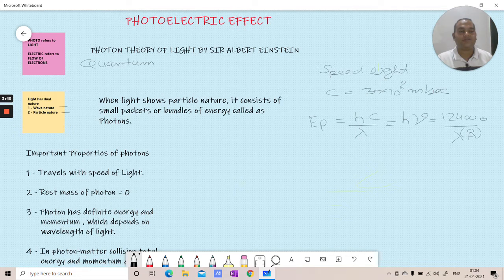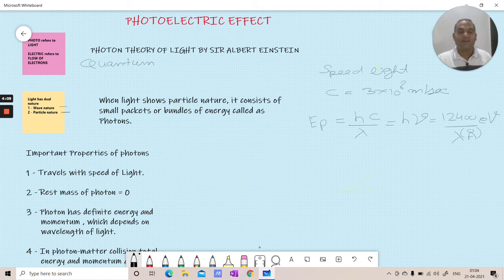And specifically this formula, 12400 upon lambda in angstrom, gives energy in the unit of electron volt. So energy of photon is hc divided by lambda, which we can write as h into frequency also.